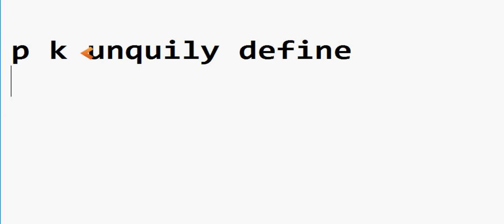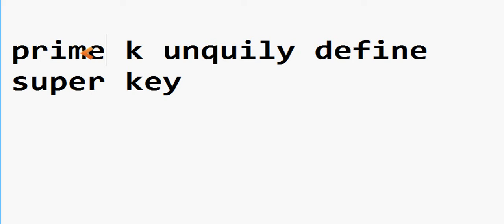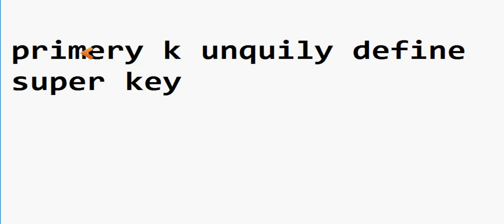Then the other is a super key. Like a primary key, we have a super key; a primary key is also a super key. A super key is when the columns combined define uniqueness. For that purpose we can use all the attributes of a table.